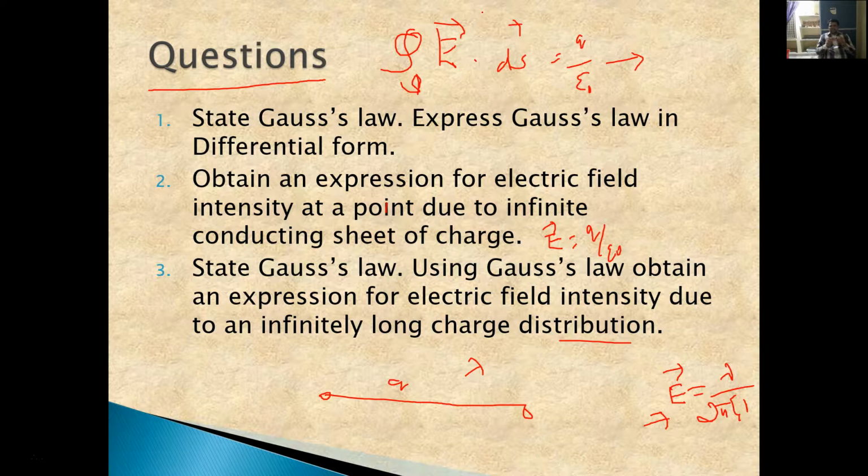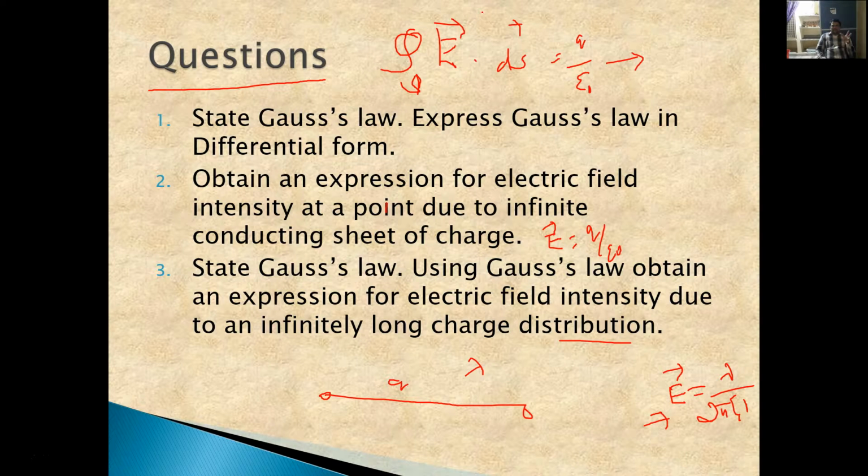We are also considering three cases. First, when the point is outside the surface, how much will the electric field be? Second, if the point lies exactly on the Gaussian surface, how much will the electric field be? And third, if the point is inside the conducting sphere, how much will the electric field be due to the charge enclosed within it?